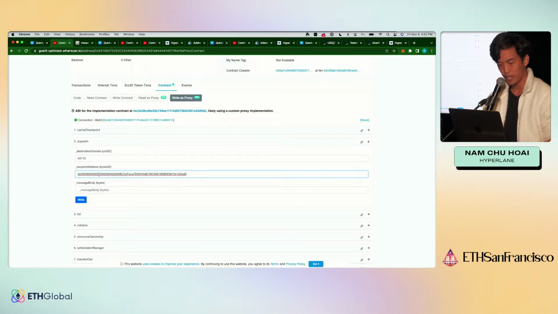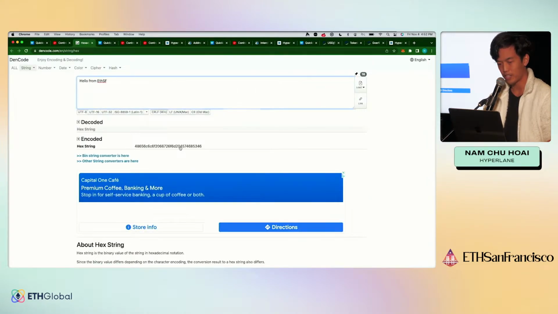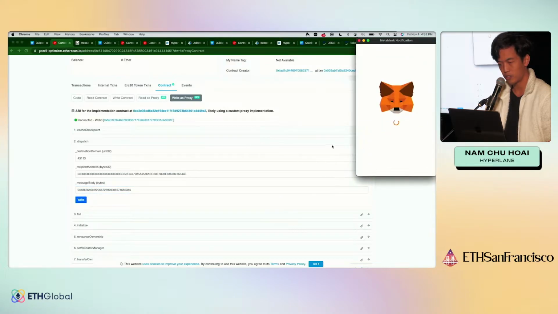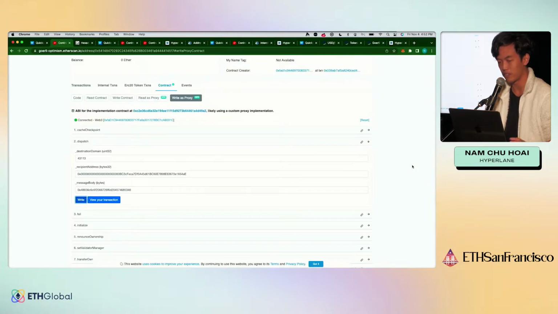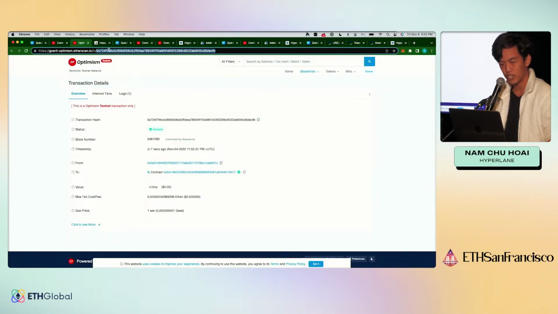So we can paste that in here, and then we can send a message body, right? Whatever bytes we want. This is just in hex, so we can say something like hello from ETHSF, copy and paste this in here, and then do the transaction. I'm pretty sure it should work. So we just sign it with MetaMask. Obviously, if you use Hardhat or Foundry or whatever you want, you just send that transaction. And then you get this transaction hash.